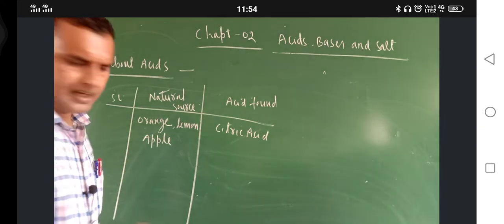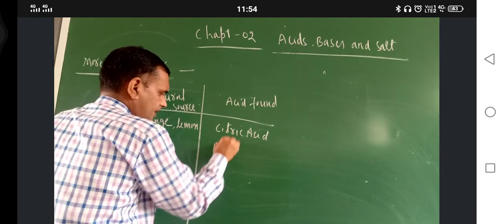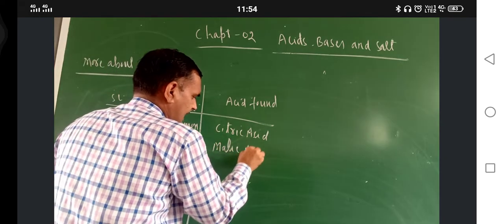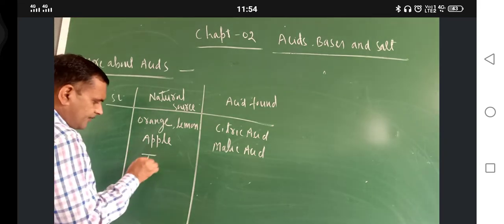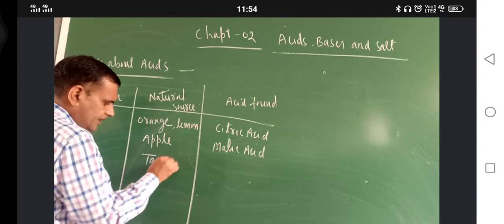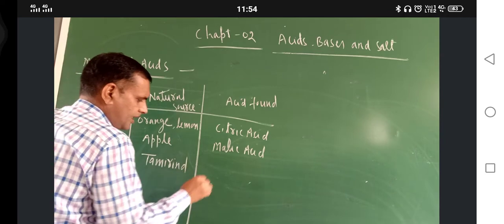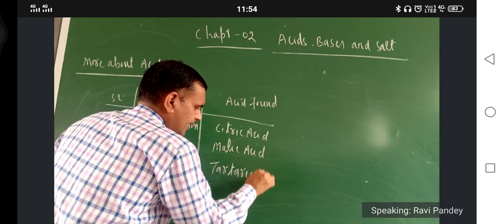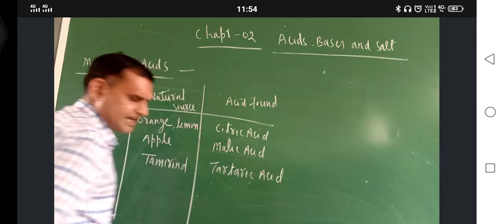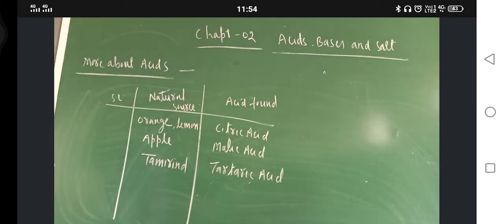In apple, malic acid is found. Okay. Then tamarind. Which acid is found? Tartaric acid is found.